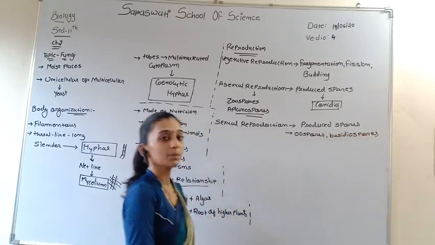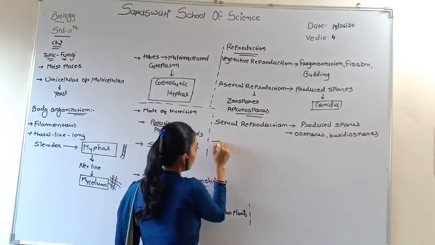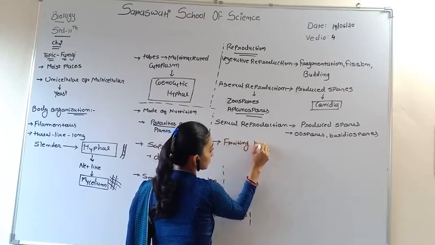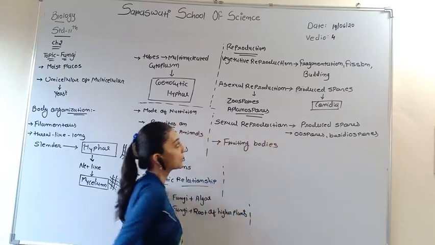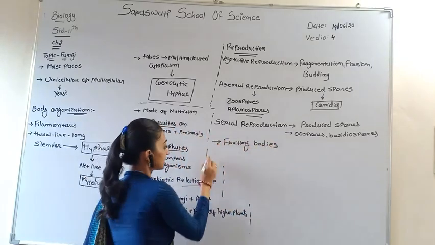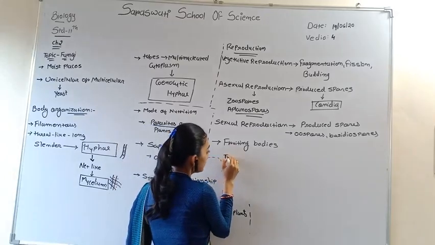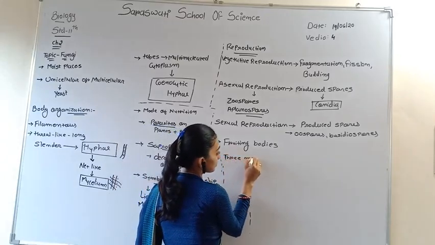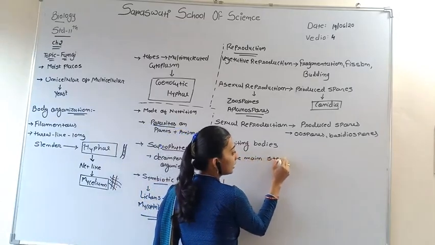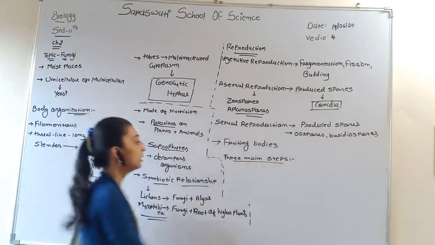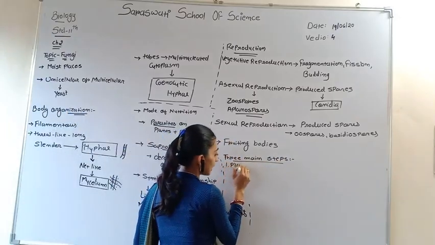All the spores are produced in a fruiting body-like structure. Three main steps occur in sexual reproduction. The first one is plasmogamy.